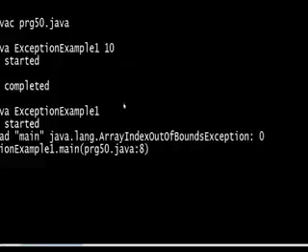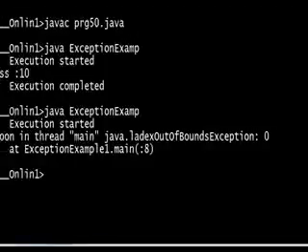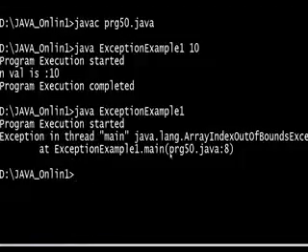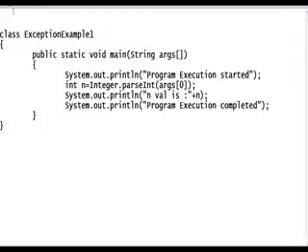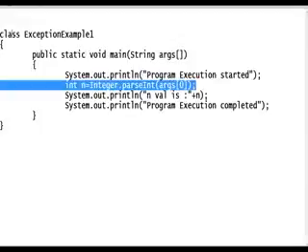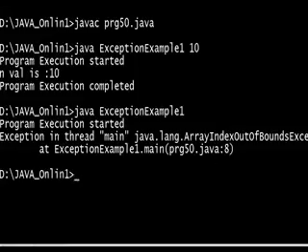See, java.lang.ArrayIndexOutOfBoundsException, because we did not pass an argument at index 0. Okay, where is it showing that? At ExceptionExample.main, prg50.java 8th line. You can check it. 8th line it is getting the exception. See, this is first line, second, right? See, you can check it. First line, second line, third, fourth, fifth, sixth, seventh, eighth. Here it is getting the exception. 8th line. Okay. With the new lines, these lines are also counted. Whenever an exception occurs, it shows the exception in thread main. This is called a runtime exception, guys.